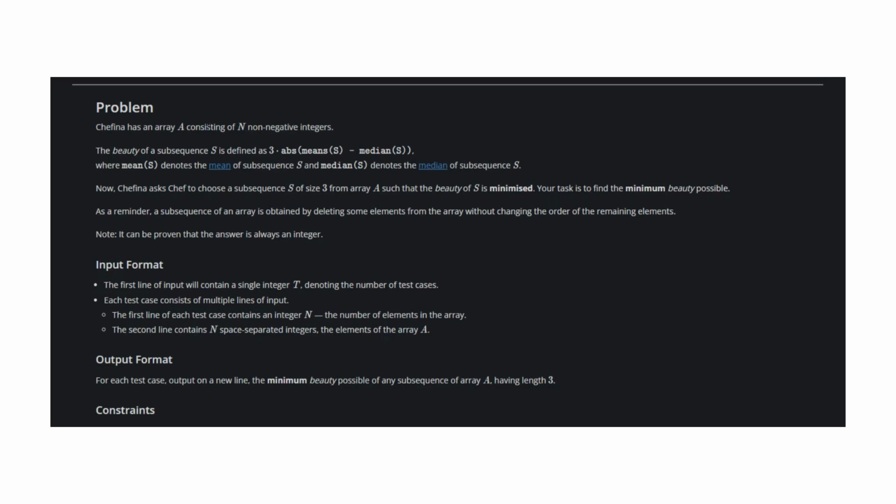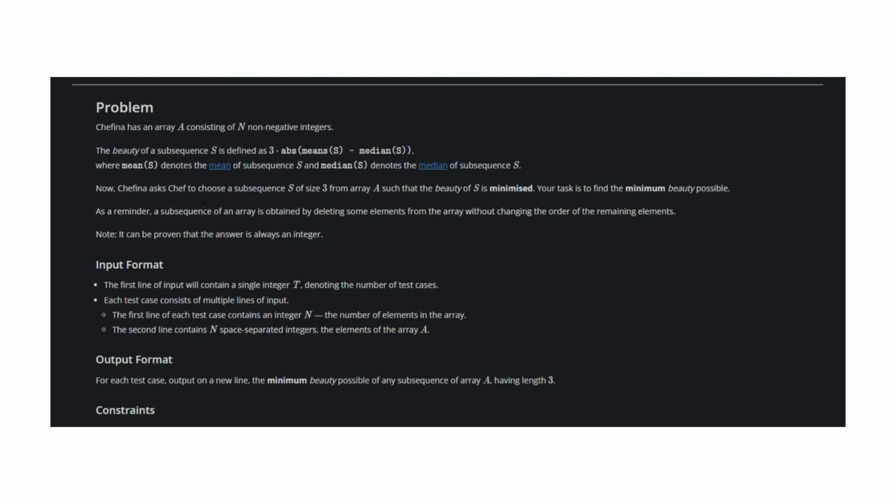So here we are given an array which has n non-negative integers, and we need to calculate the beauty of this array for a subsequence of length 3, with the help of this formula. The formula is 3 times the absolute value of mean of s minus median of s.